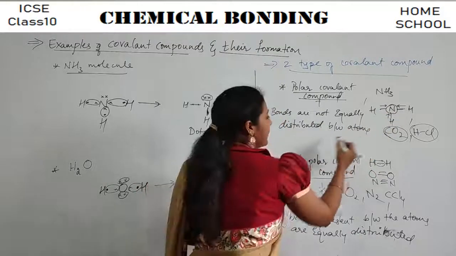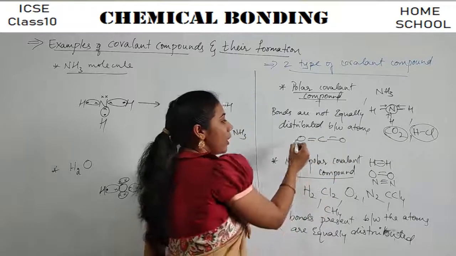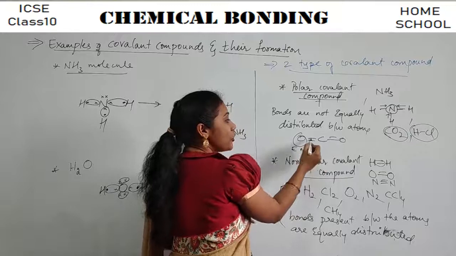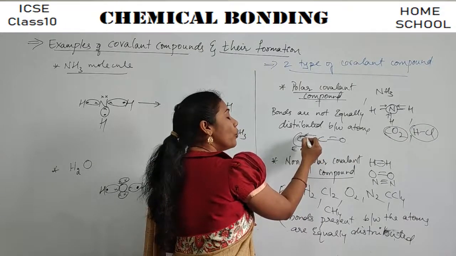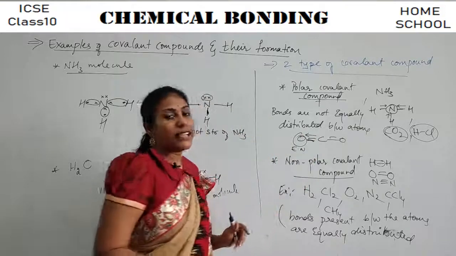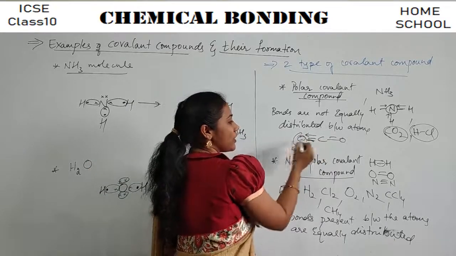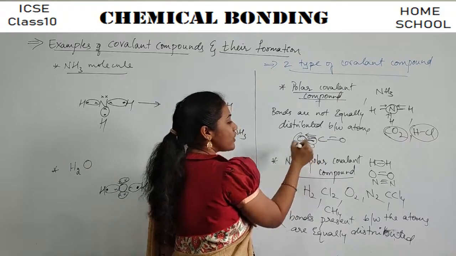Clear? Say carbon dioxide is there. This is the structure of carbon dioxide. Oxygen is more electronegative than carbon, right? So these bonds will try to go more towards the oxygen side. They are not present exactly in the middle of carbon and oxygen. So these bonds are actually moving towards oxygen.